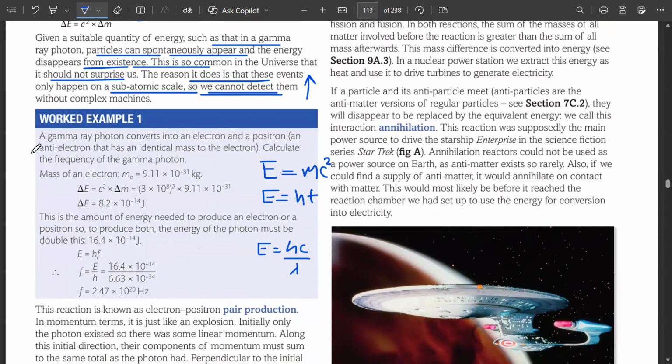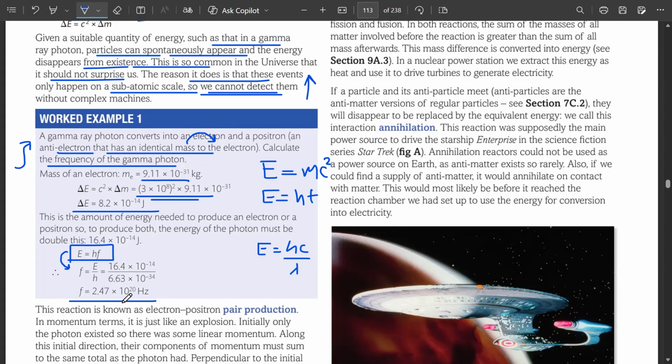A gamma ray photon converts into an electron and a positron, an anti-electron that has the identical mass to the electron. Calculate the frequency of the gamma photon. We don't have the mass, we only have the speed of light, but we do know that they said it's an identical mass to an electron. What is the electron's mass? Multiply that by the square of the speed of light and you will get what? Energy. Once you have energy, you can rearrange the equation to find the frequency, which is energy divided by Planck's constant. Clear?